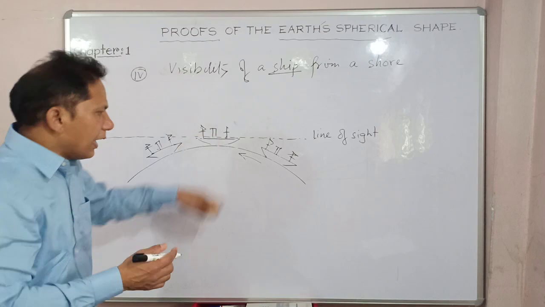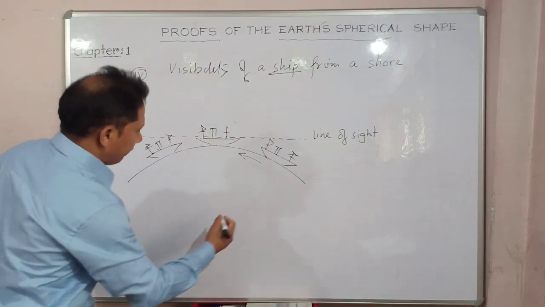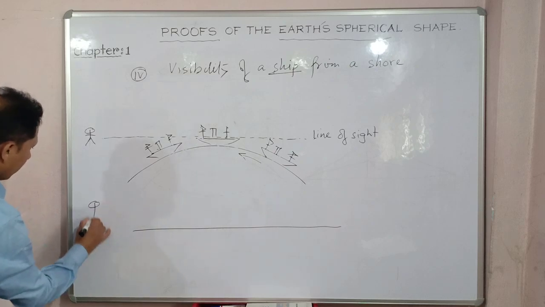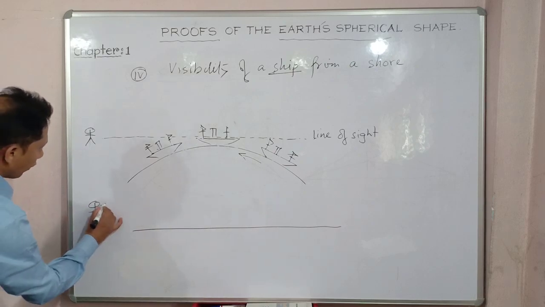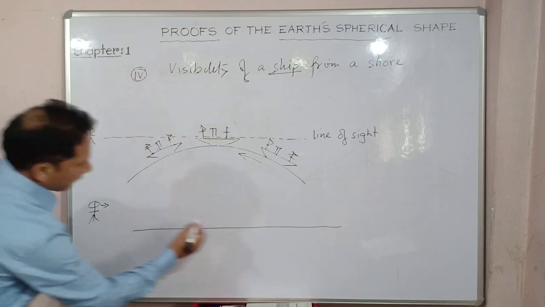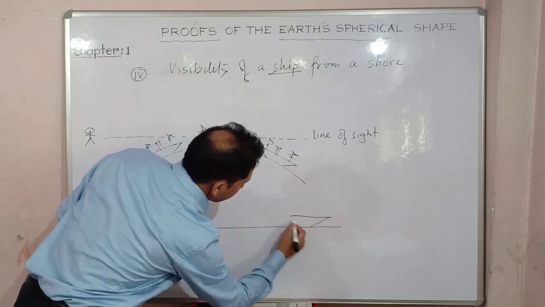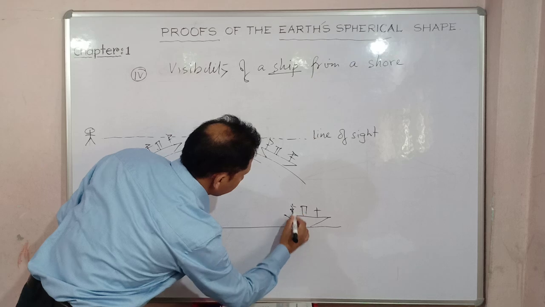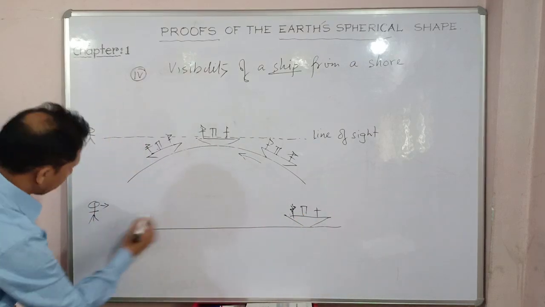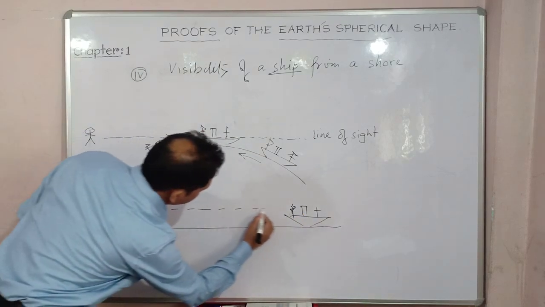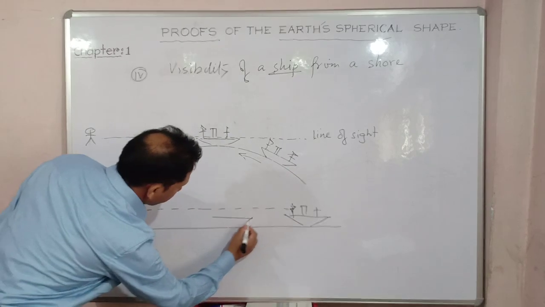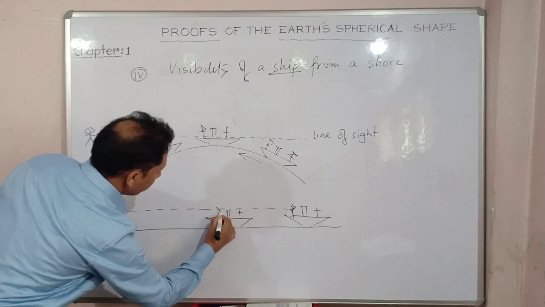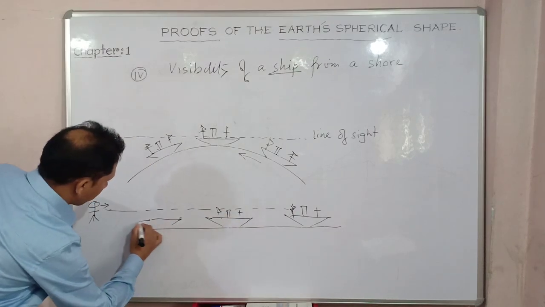Had it been flat, suppose on a flat surface you are at one point here and I'm watching out here, what would happen? All the ships, the entire ships, whatever they are, could have been seen at a glance from the line of sight. The entire ship could have been seen, whether from far away or at close proximity.